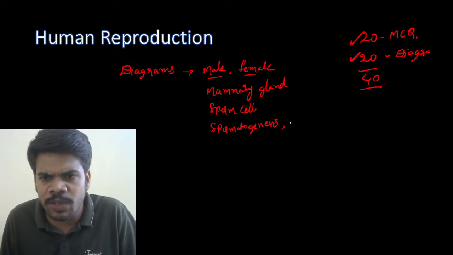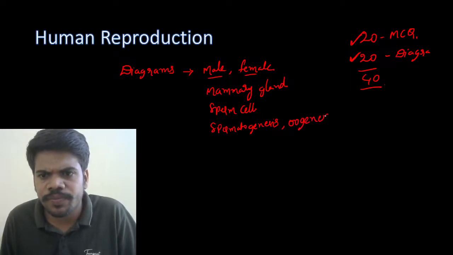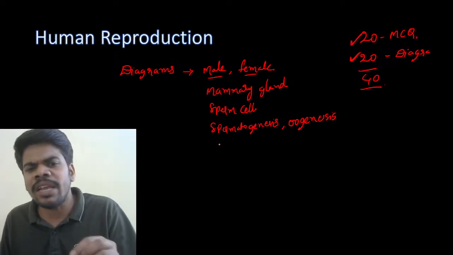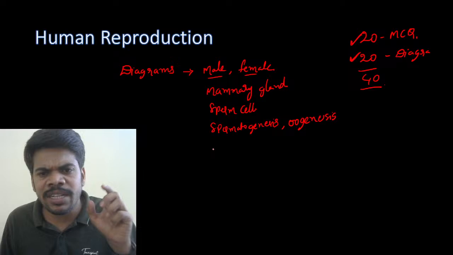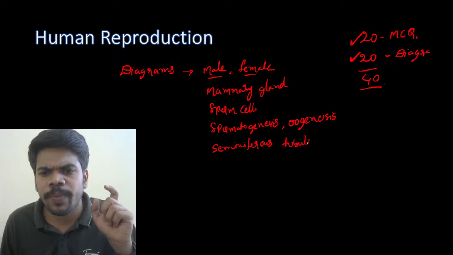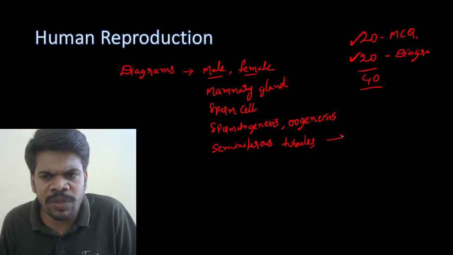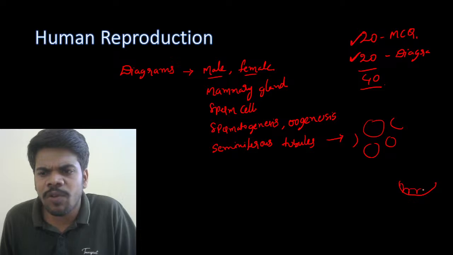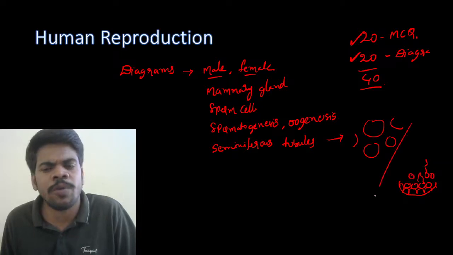So spermatogenesis, oogenesis, sperm cell diagram is there. And recently in some districts I observed in the preparatory paper, seminiferous tubule also they asked. Seminiferous tubules: what do we have to draw, sir? If they ask seminiferous tubule, what do we have to draw? Whether it is spherical, this type of diagram, or this diagram which has the wall of the seminiferous tubule, spermatogonia, and Sertoli cells, sperm cells, spermatids, which diagram do we have to draw?